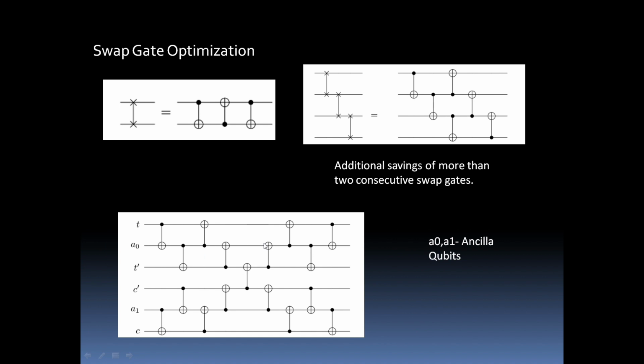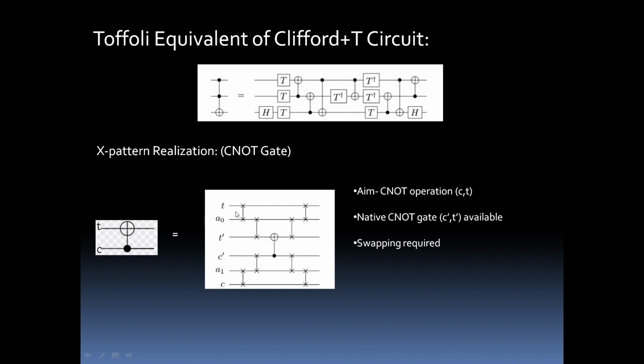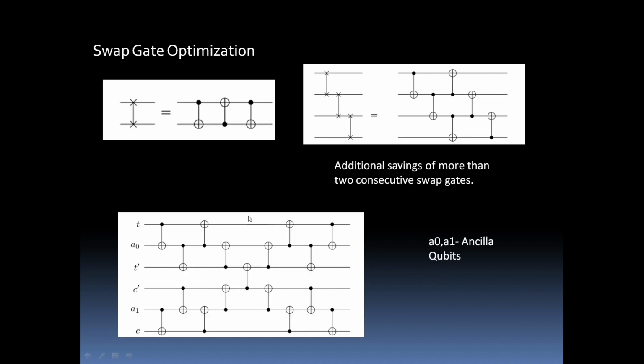Okay. Now what is swap gate optimization? This is the swap gate, and we are considering each swap gate. As I told you, the elementary swap gate consists of elementary CNOT gates, a combination of these CNOT gates, right? But if these swap gates are consecutive to each other, then we can do some extra saving of gates. How? For each swap gate we have 3 CNOT gates, so for 3 swap gates we would have 9 CNOT gates. But as you can see in this picture, we only have 6. So we have been able to reduce